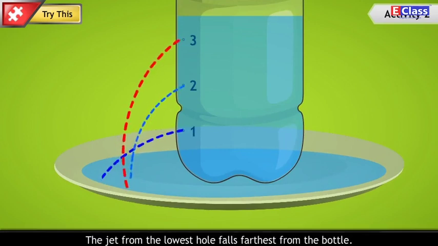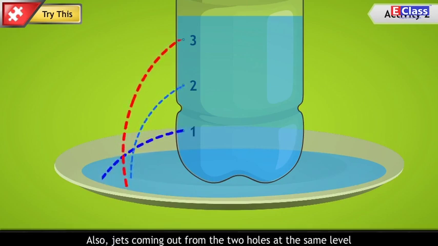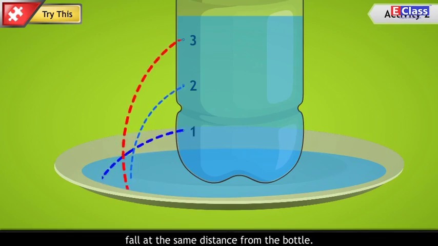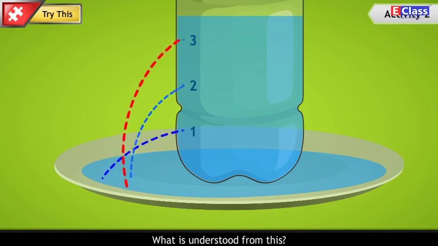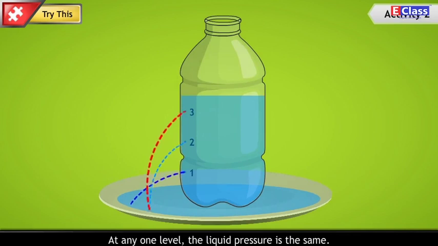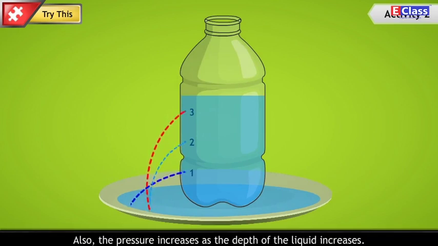The jet from the lowest hole falls farthest from the bottle. Also, jets coming out from the two holes at the same level fall at the same distance from the bottle. What is understood from this? At any one level, the liquid pressure is the same. Also, the pressure increases as the depth of the liquid increases.